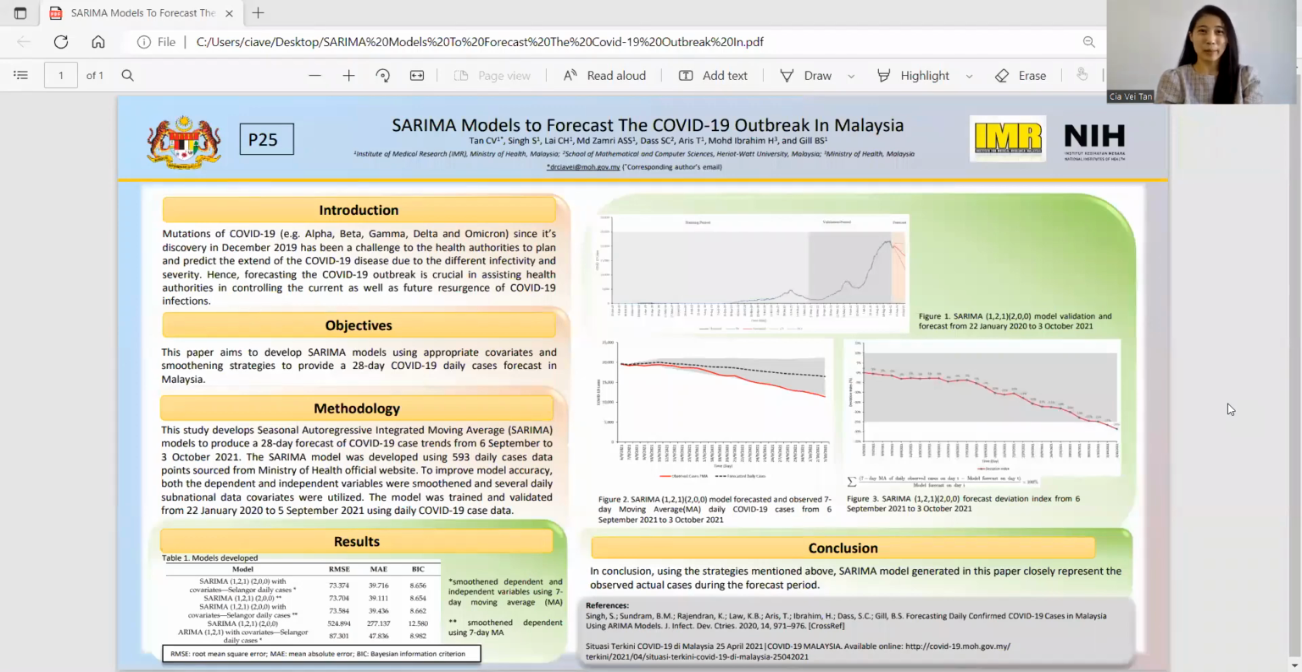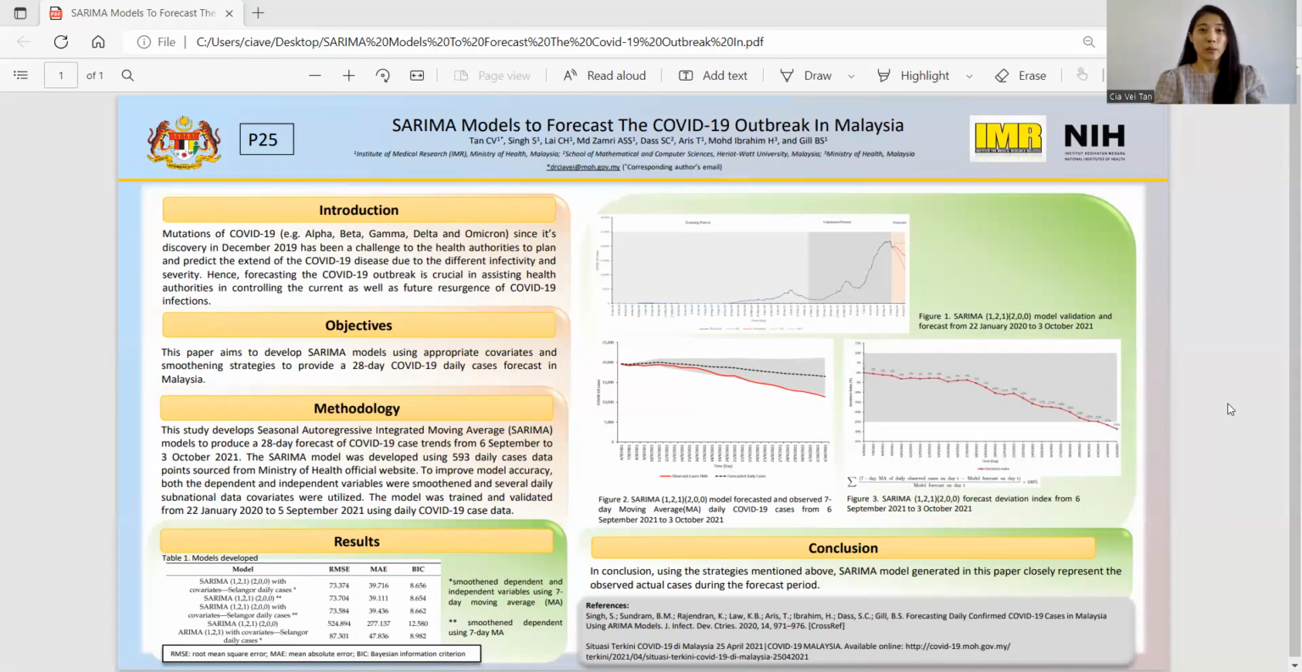Today I'll be presenting my poster entitled SARIMA Models to Forecast the COVID-19 Outbreak in Malaysia. As we all know, COVID-19 is nothing new to this world, and throughout the past 2 years, we have had a lot of mutations. That's why doing a forecast will help the health authorities control the COVID-19 resurgence of infection.